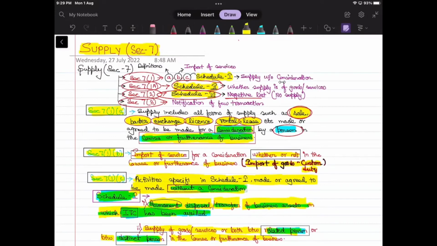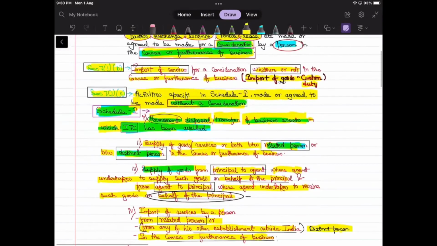Now, in section 7 subsection 1 clause B, what we have gone through is that if there is an import of service for consideration, whether or not in the course or furtherance of business, it will be constituted as supply. And I have already said why not import of goods, because it is covered under custom duty. Correct?